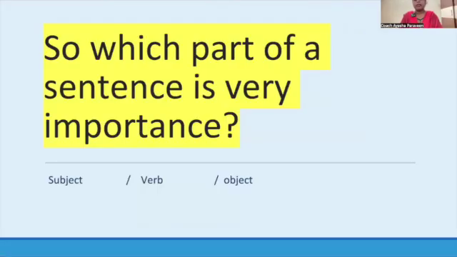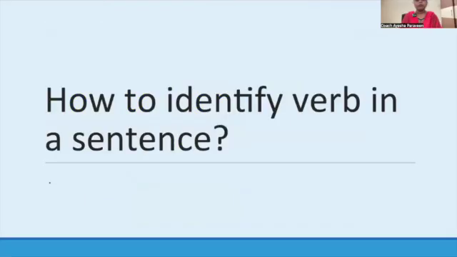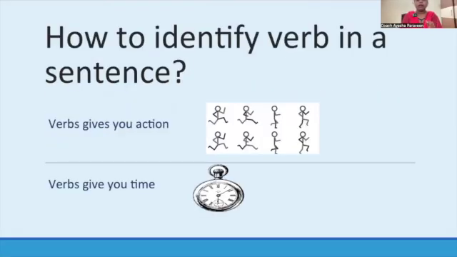So which part of the sentence is very crucial, very essential when you communicate? The subject is also important, the object is also important, but the main part without which we cannot make a sentence is the verb. So you should be very conscious and focused on the verb. How to identify the verb in a sentence? How can we make out which is the verb part in a sentence?